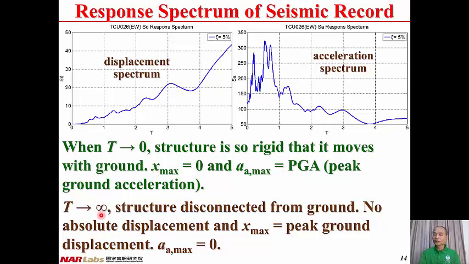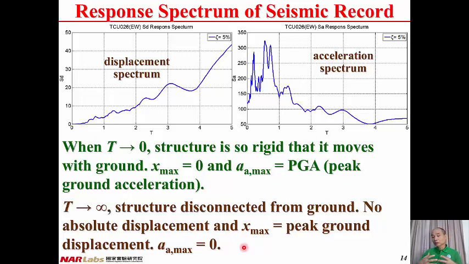When T tends to infinity, the natural period of the structure is so long that the structure is disconnected from the ground. Therefore, there will be no absolute displacement. If you observe from outer space, there will be no absolute displacement of the structure. Therefore, the relative displacement equals the peak ground displacement, x maximum equals peak ground displacement.